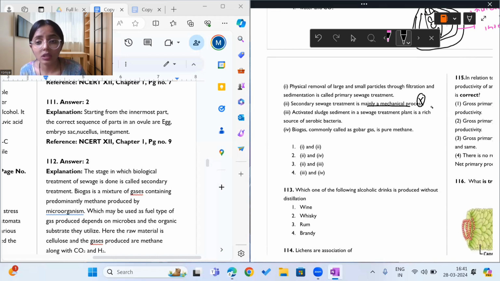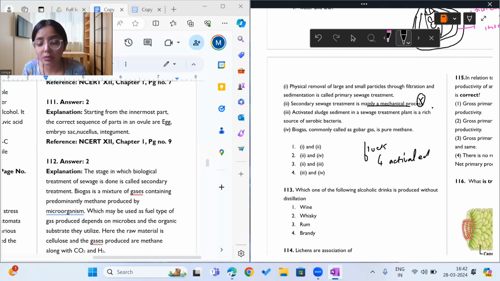Now, third statement, what does it say? It says activated sludge sediment in a sewage treatment plant is a rich source of aerobic bacteria. Yes, just now I told you that flocs are aerobic bacteria and they can be found in activated sludge.